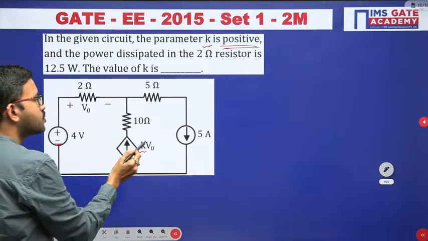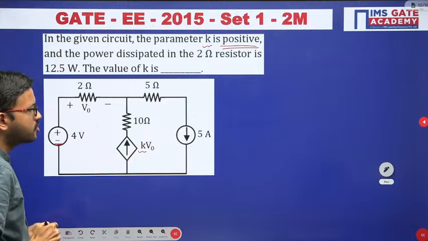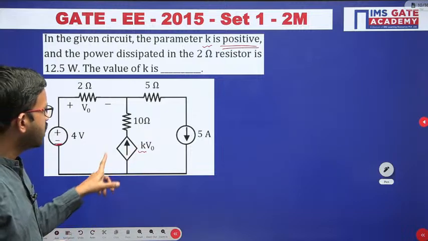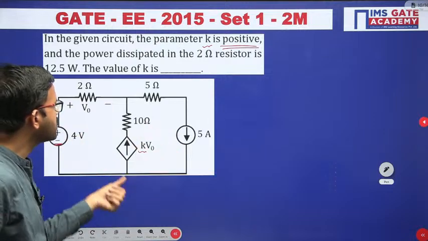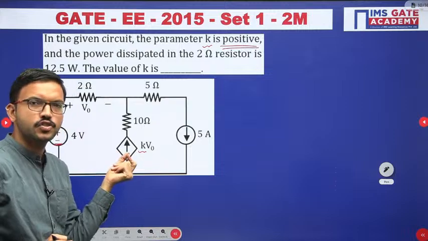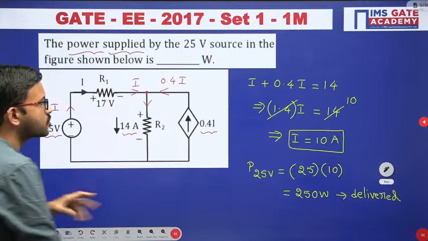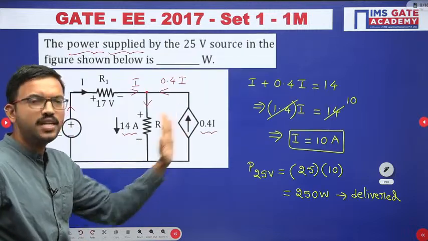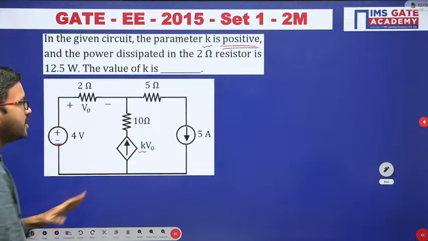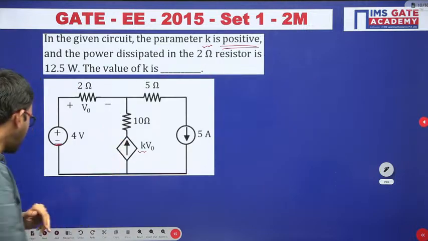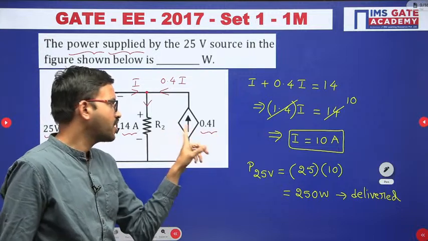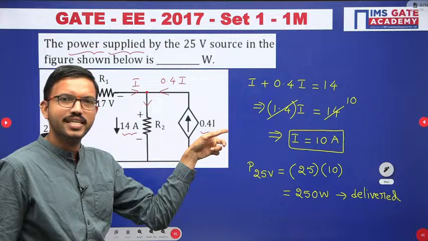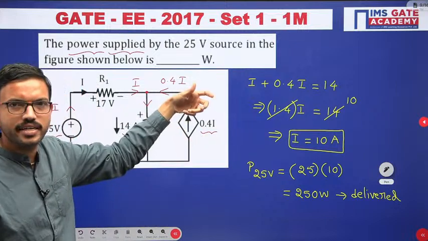Here in this question, they have mentioned K value is positive. You can observe these two are independent sources, and this one is the dependent source. Just like the previous question, you are having an arrow symbol, that means it is a current source. Similarly here, arrow symbol, current source. But in the previous case, it is a current dependent current source, 0.4 into I, which depends on another current.